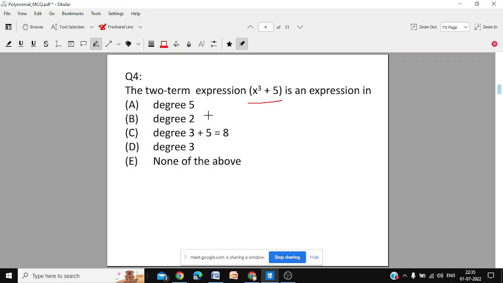Is it degree 5 because the number 5 is here? Is it 2 because there are 2 terms? Is it 3 plus 5, the exponent plus the number? Or is it degree 3 or none of the above? The degree of the expression is 5, degree 2, degree 8, degree 3 or none. You have to say what is the degree of the expression. So that was question number 4, right? Question number 4 and the option.